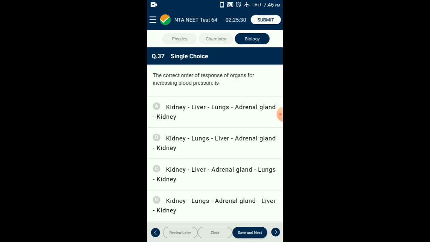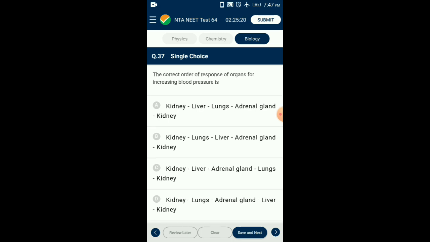Aldosterone acts on kidney and helps in absorption of sodium ions. Thus, this mechanism increases blood pressure. So the correct sequence is option A: kidney, liver, lungs, adrenal gland, kidney. That is the correct order.